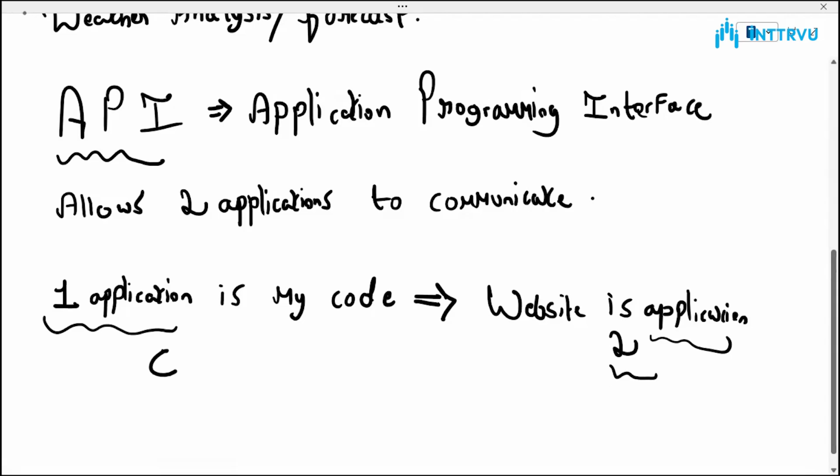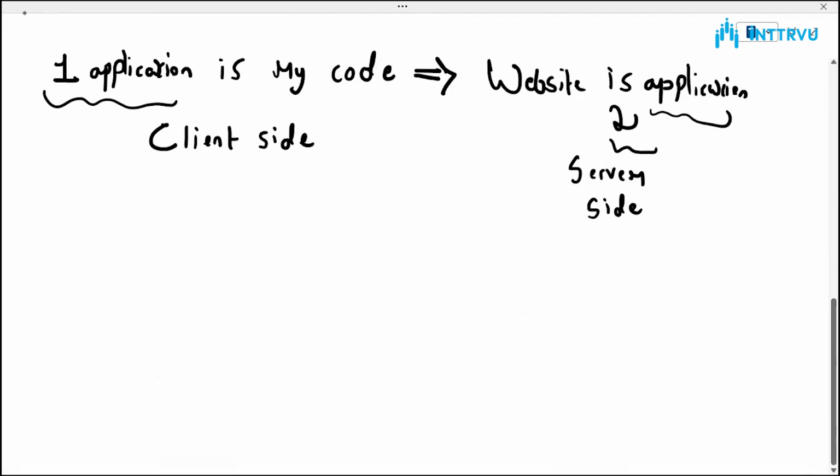Now this is called the client side because I am the client. I am asking for data and this is called the server side because that is serving the data for me, right? And the API server is what helps these two applications to communicate with each other, right?